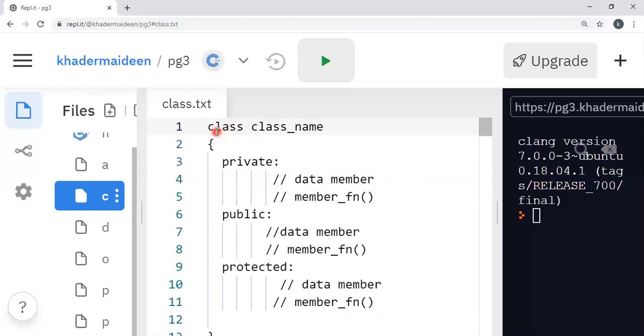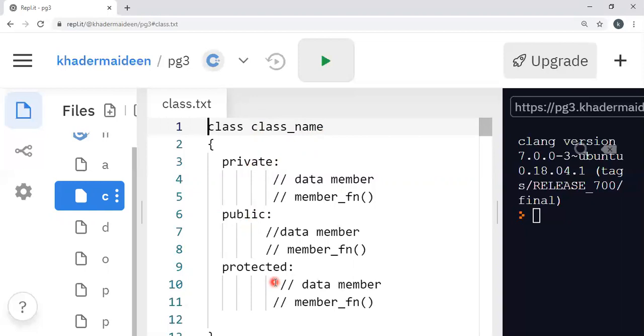First, class is a keyword, and then the name of the class that is defined by the user. The user can define any name. Then there are three categories: private, public, and protected.